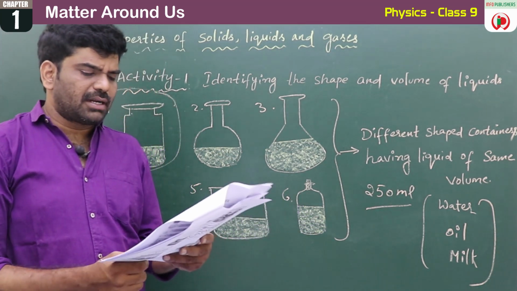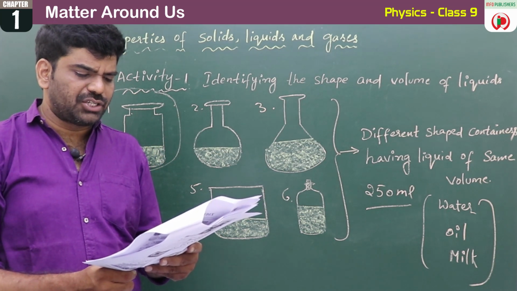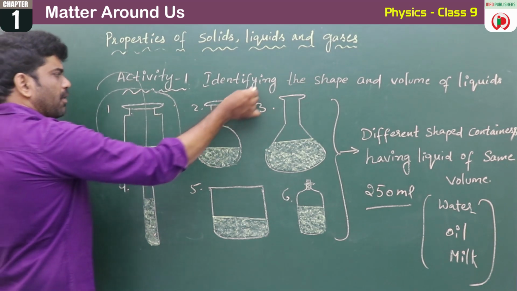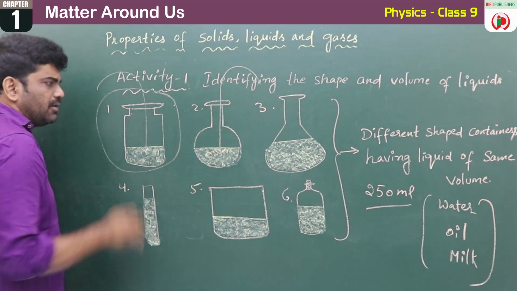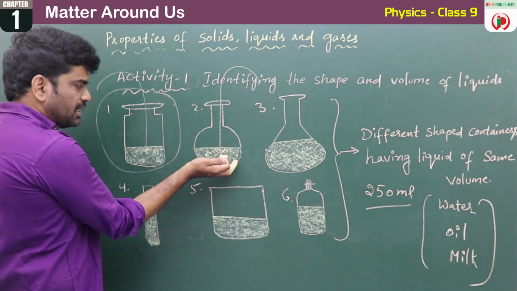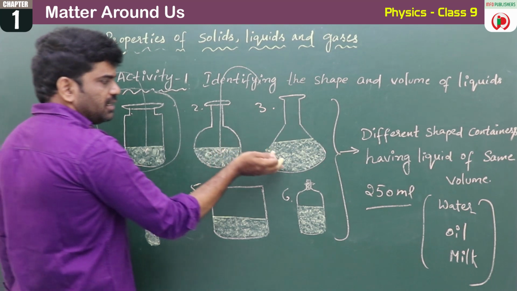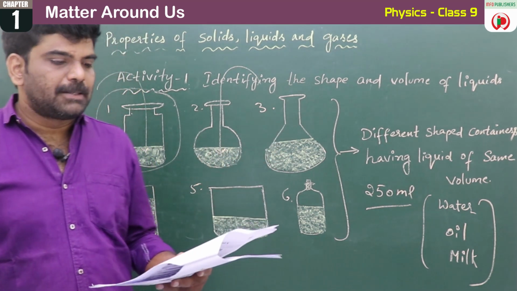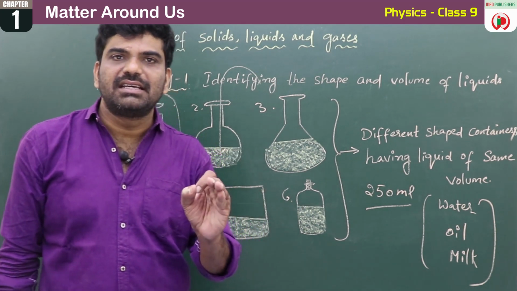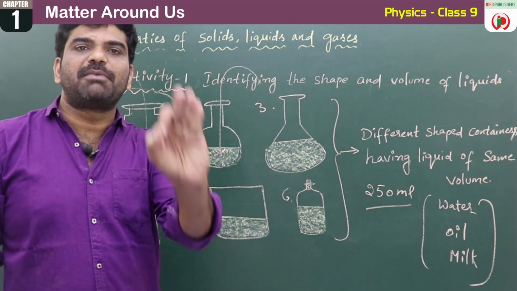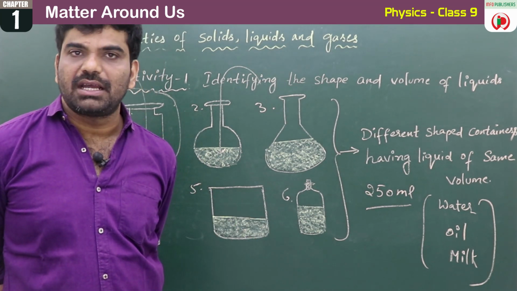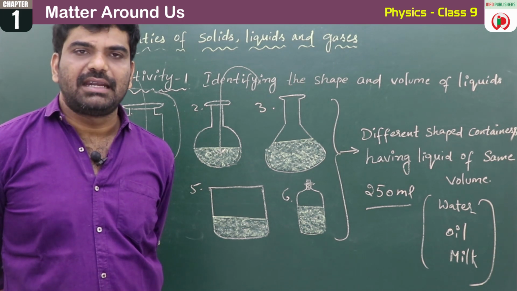Pour some water in another container and have a look at the shape again. We have poured the water here, again pour the water here. The volume is the same, just see the shape. Here the shape is changed, here the shape is changed, here the shape is changed. So what is the shape of water in different containers? The answer is the water occupies the shape of the container.